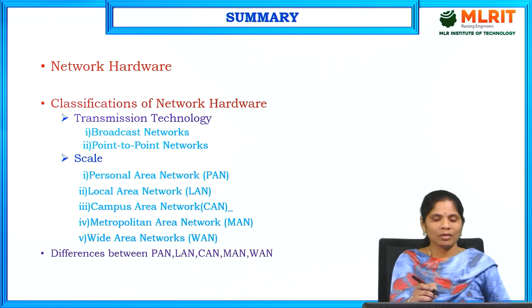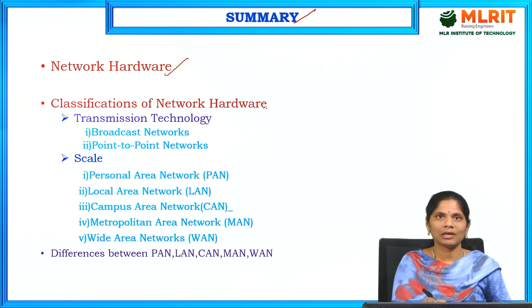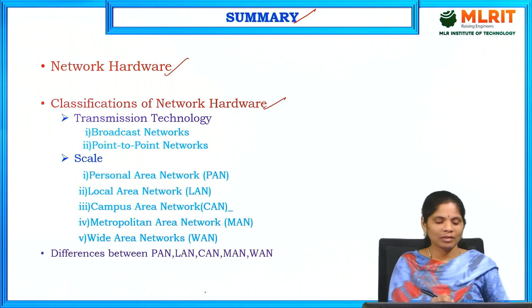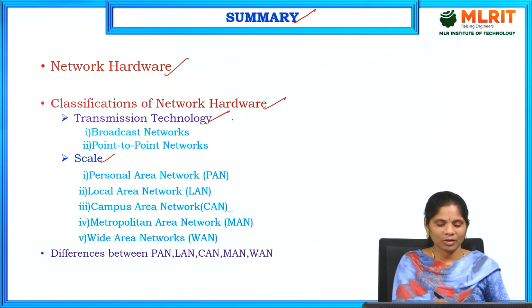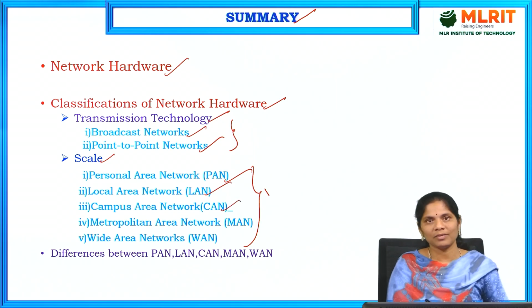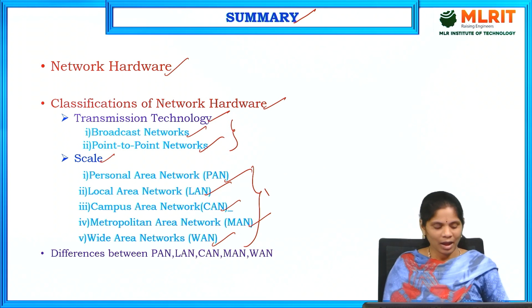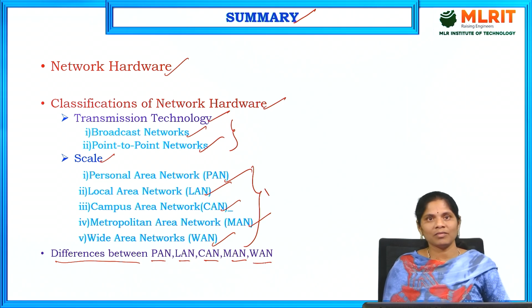And coming to the summary, today we discussed what network hardware is, and next we discussed the different classifications of network hardware. Based on 2 dimensions, transmission technology and scale, the network hardware is divided into different types. Based on transmission technology, there are 2 types: broadcast networks and point-to-point networks. Based on the scale, it is divided into 5 types: personal area network, local area network, campus area network, metropolitan area network, and wide area network. And finally, we discussed the differences between PAN, LAN, CAN, MAN and WAN in today's class.